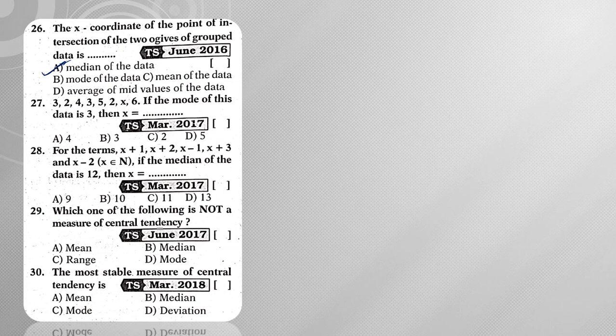Next, 3, 2, 4, 3, 5, 2, x and 6. If the mode of this data is 3, then this x should be 3. Then it becomes three 3s, hence the mode will become 3. Hence 3 is my answer for the x value, right?